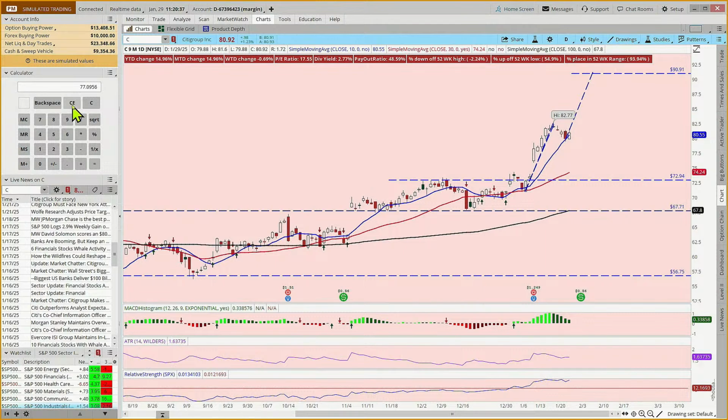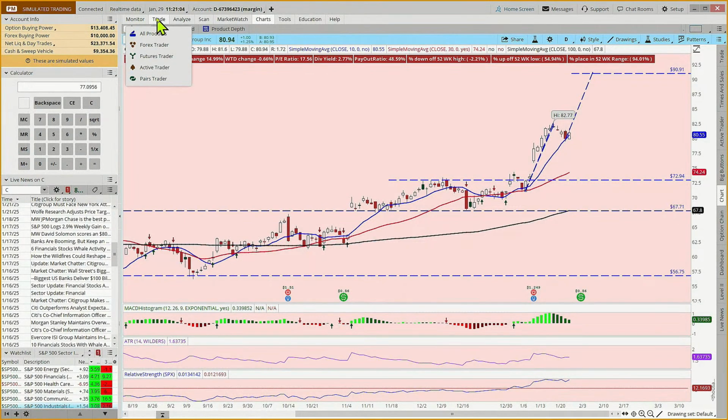Now, is there a guarantee that if we're stopped out, we'd get out at exactly that price? No, but our max risk per trade in this account is 500. So if we got stopped out at a lower price, the probability is that it wouldn't exceed that 500.